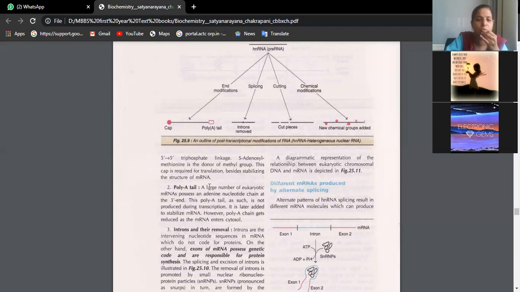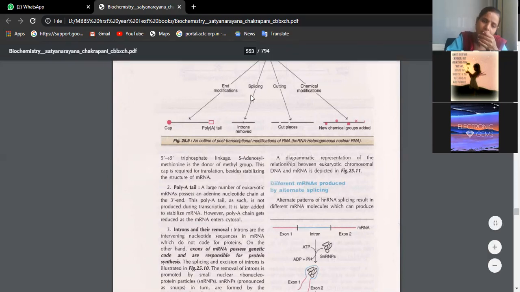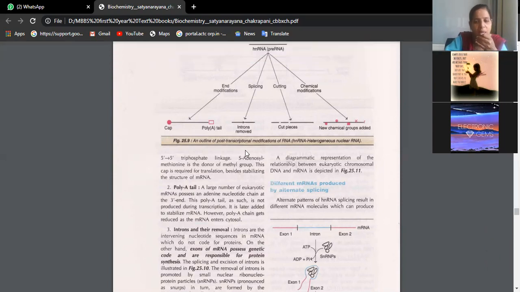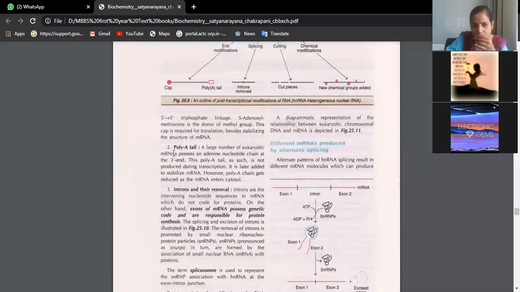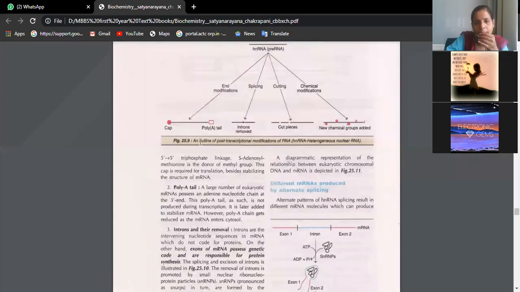Similarly, you have a nucleotide towards the tail end of this crude form heterogeneous RNA, that is adenine nucleotide towards its tail end. So this tail is called the poly A tail. The poly A tail is helping the mRNA to enter into the cytoplasm. Once the mRNA enters the cytoplasm, this poly A tail gets separated. Its job is done. Similarly, carnitine helps in the transport of fatty acids from the cytoplasm to the mitochondria during beta oxidation of fatty acids, like that. So that is the poly A tail. So cap, then poly A tail.